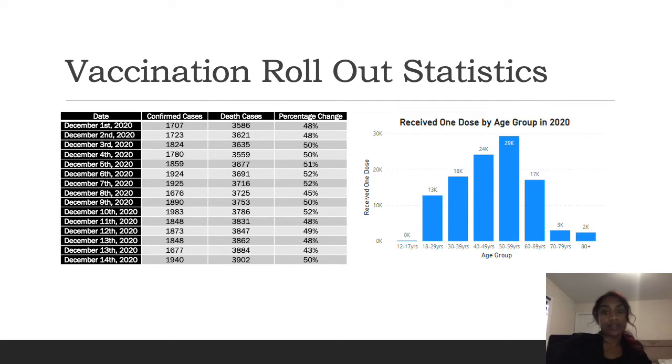This is particularly because these are the people who were out and about, doing labor jobs as well as taking care of the household, for example cooking, going to the grocery store, or picking up necessary medication. So they were at high risk, and they felt they needed to get the vaccination first to help reduce their chances of illness and death.